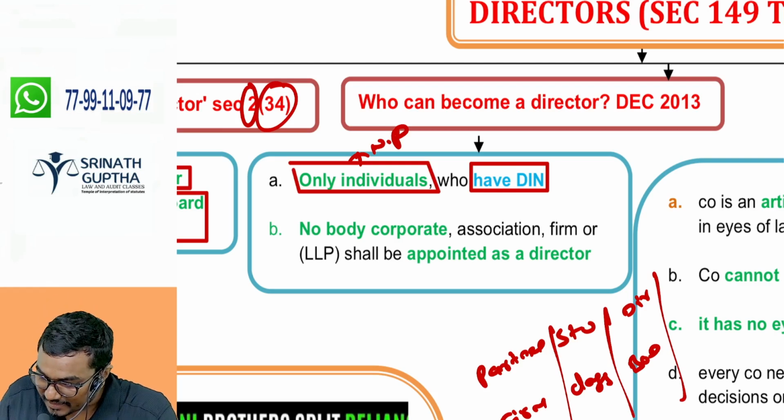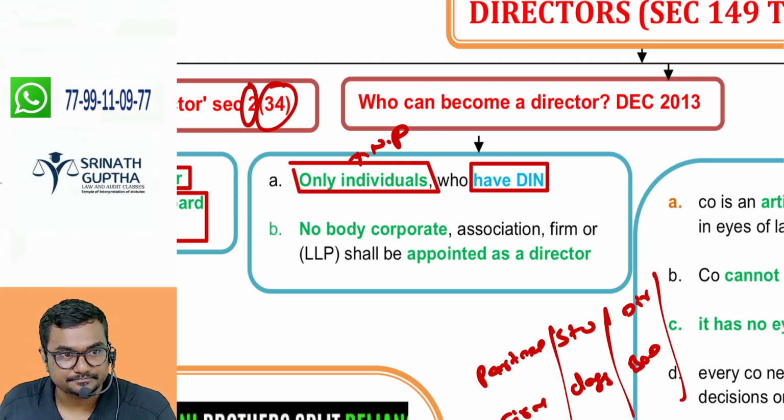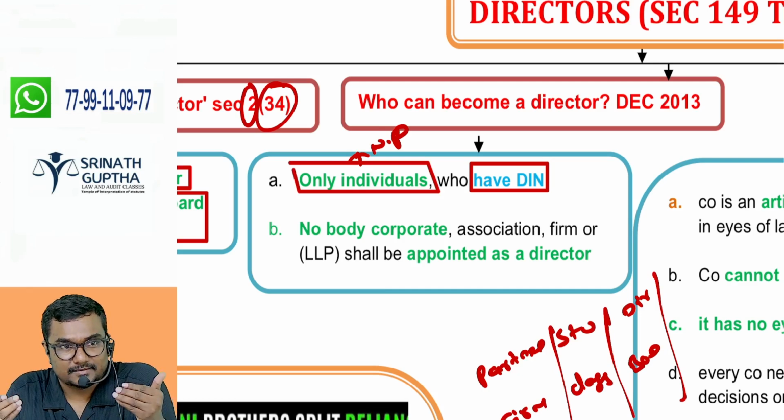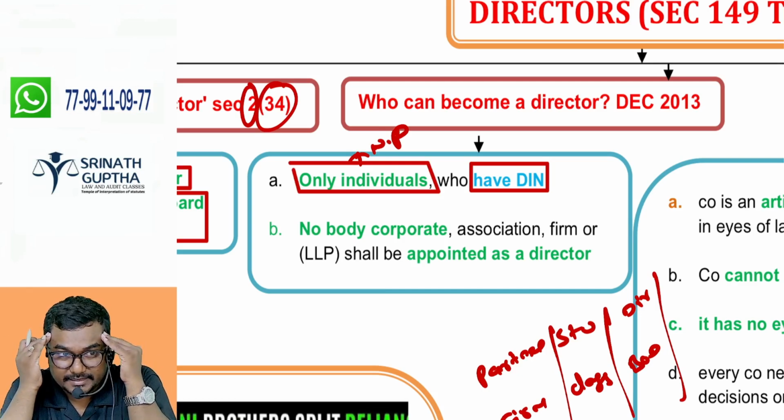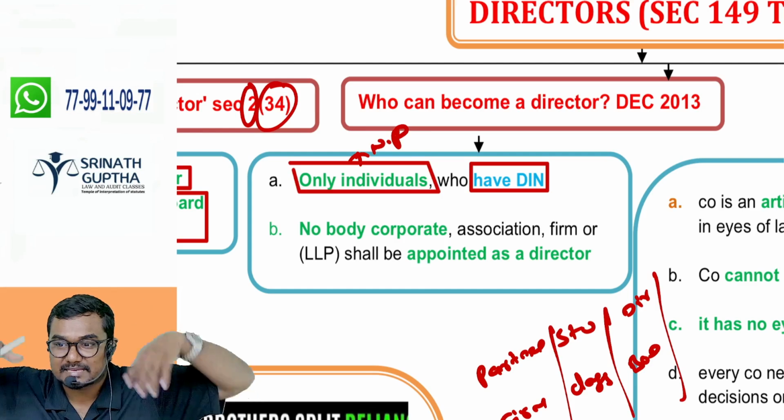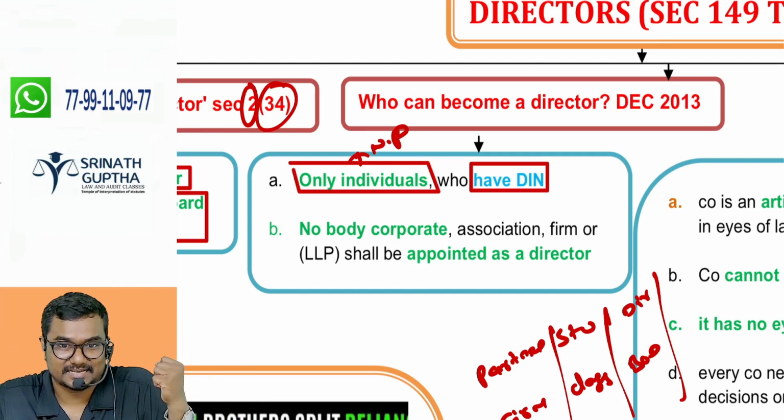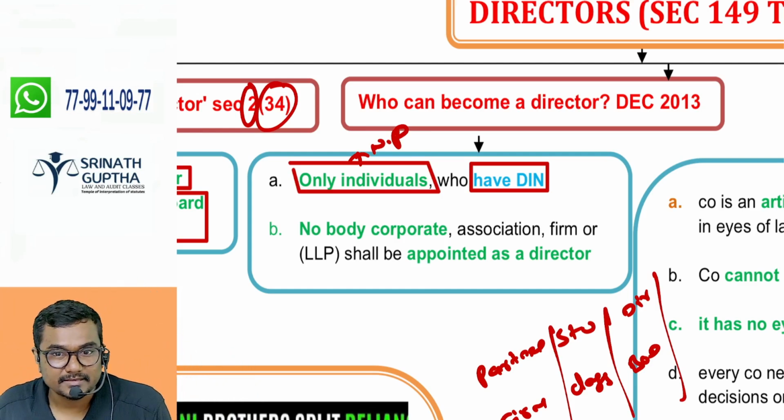In the same way, a company is a person. Like you and me, it's a person. The thing is, it is invisible and intangible. Someone should be there as a brain, somebody as eyes, somebody as a mouth, somebody as hands who has a physical existence. That's why a director must be a natural person, but not an artificial person.